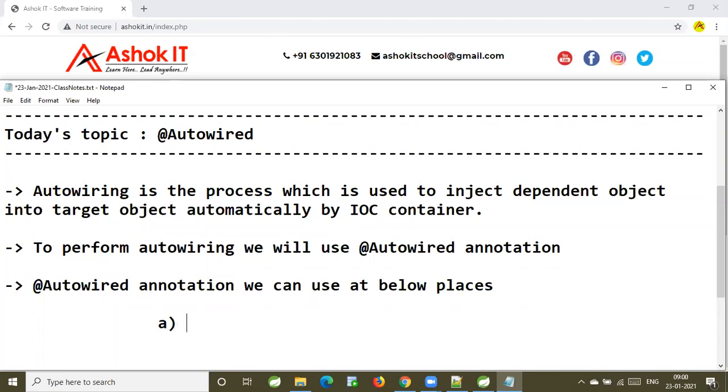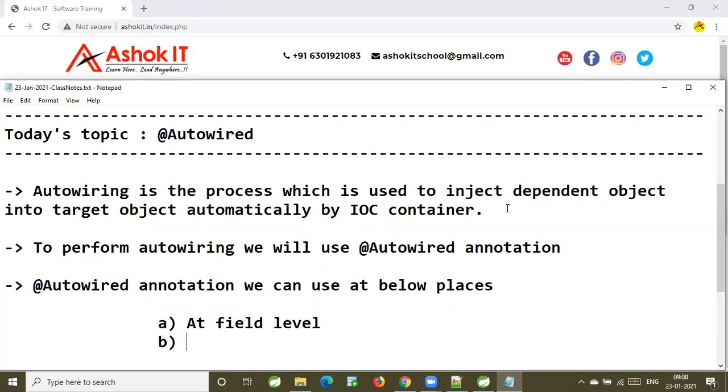We can use it at the field level. Can I use @Autowired at the field level? Yes. If we specify auto wiring at the field level, then it becomes field injection.